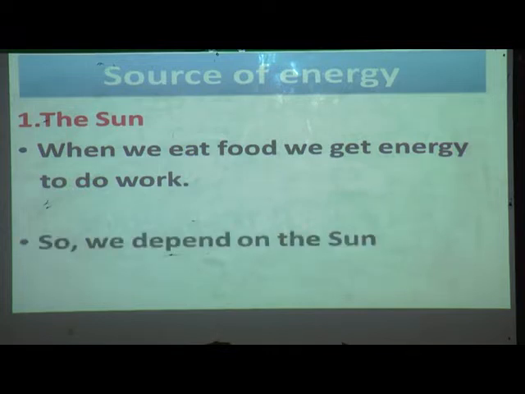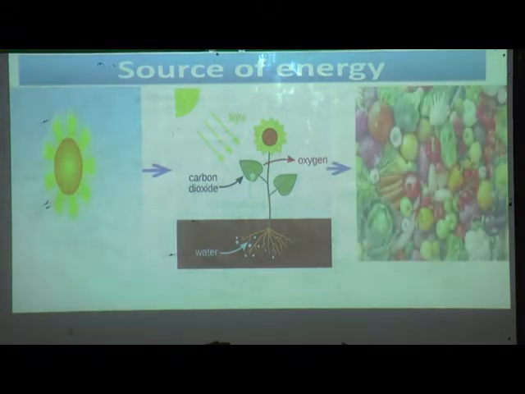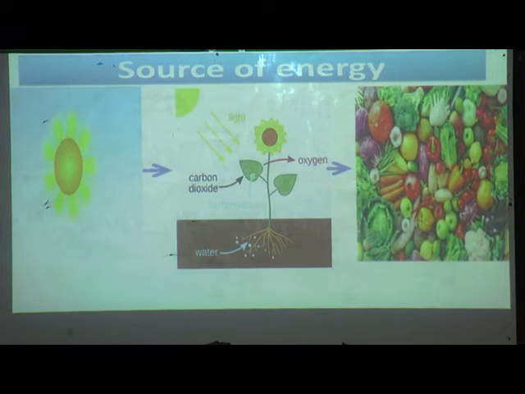So we depend on the sun for energy. Yes, from the sun plants get light or energy. They will produce the food, and that food we are eating. So we depend on the sun, and plants also depend on the sun. So it is very important for us.